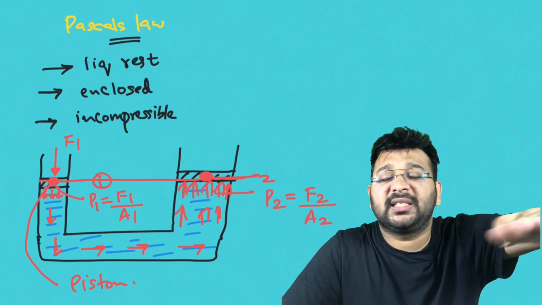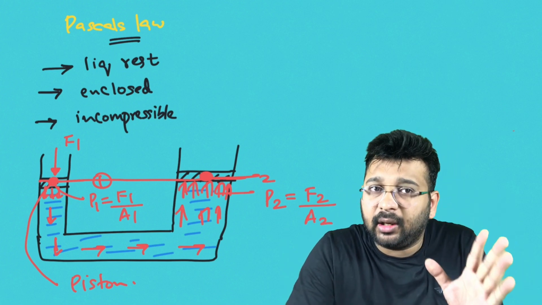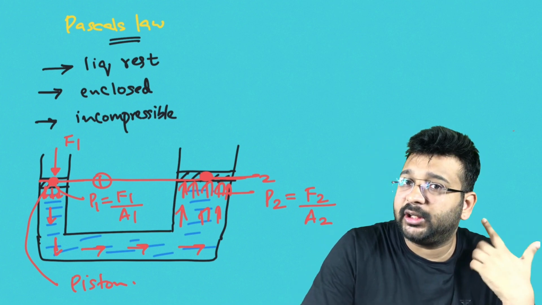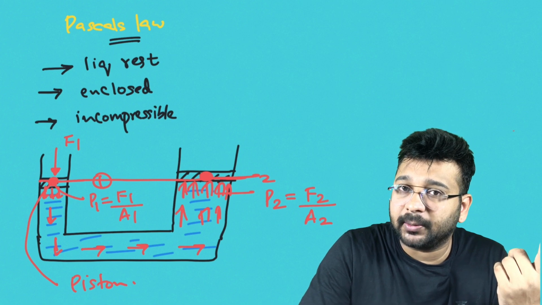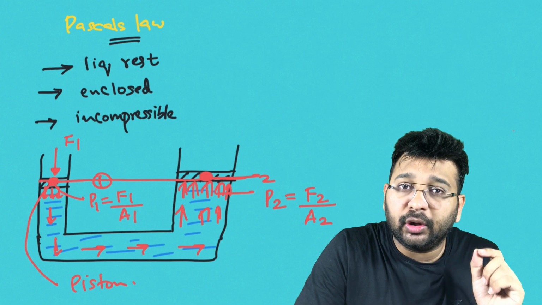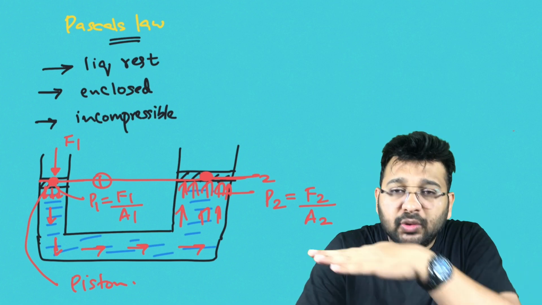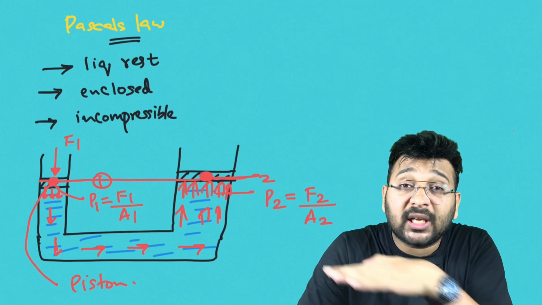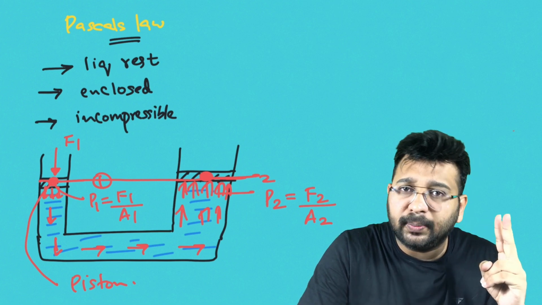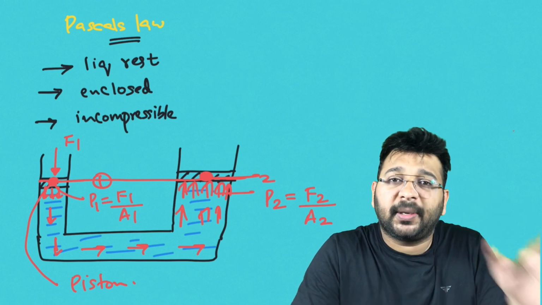Point 1 and 2 lie on the same horizontal line. So when you consider points on the same horizontal line, you have to remember what I taught in the initial stages of pressure. I considered very small points on the bottom of the container, and I told you that on all points the pressure is the same, because all points are on the same horizontal line. So when you consider 2 points, 3 points, 4 points on a horizontal line, on all those points the pressure will be the same.